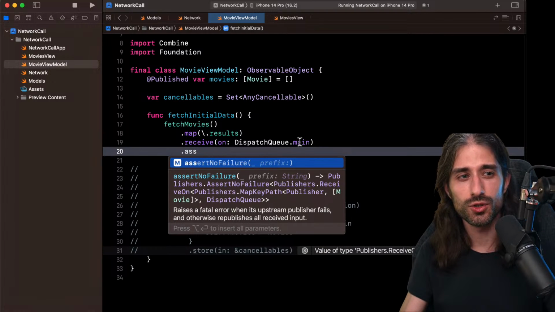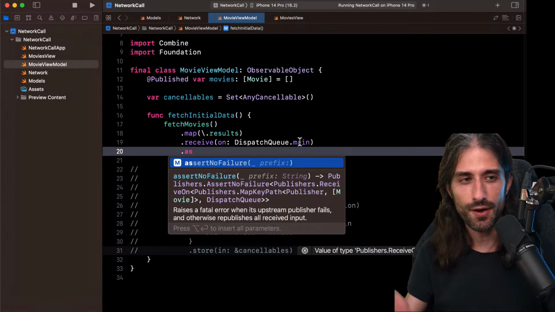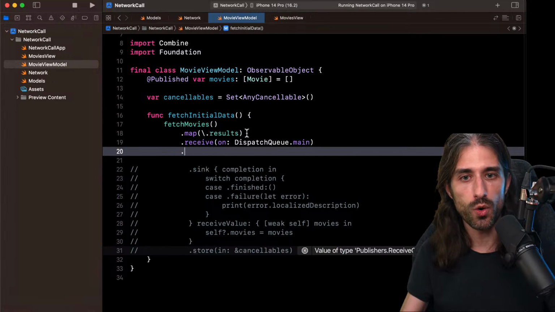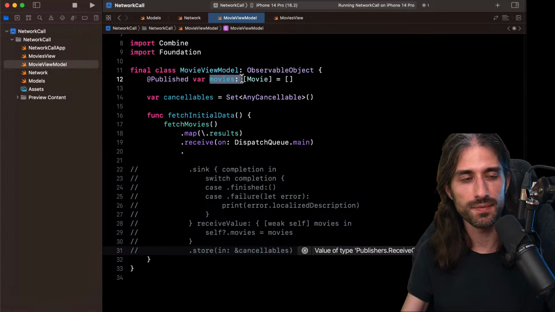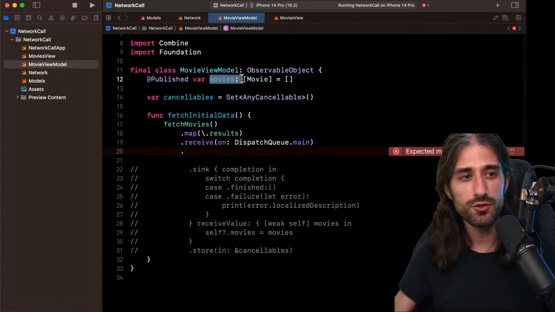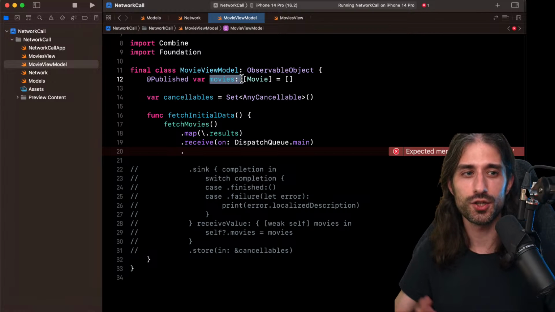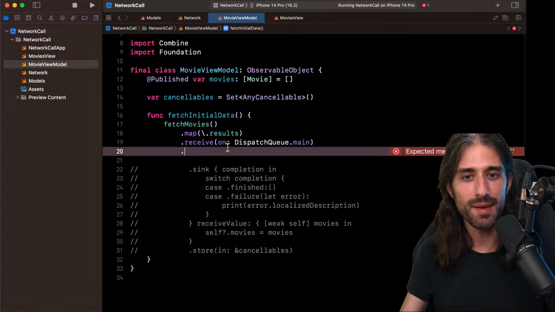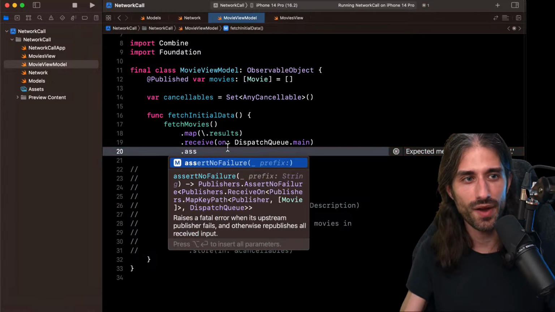So assign is a shortcut to basically directly drive the values to a property. So here I want to drive the values to the array of movies. But this begs the question, what do we do when there is an error? Because we can only assign values if we are sure that there is no error. So that's why I don't have access to the assign operator for now.